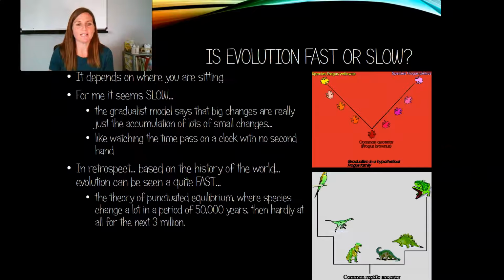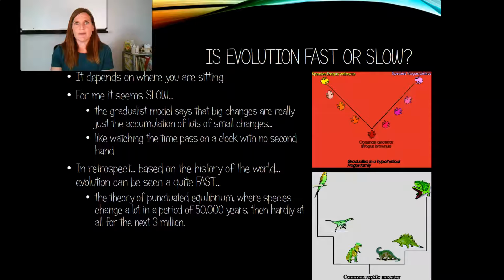The last question we can ask ourselves is whether evolution is fast or slow. For me, evolution seems really slow. I mean, we talk about all of these great changes in the evolution of the eye or the evolution of the foot or the leg bones. I don't see any of that happening. Most animals that are alive now look exactly the same as they did when I was 10. Well, yeah, because we're talking about 30 years. We're not talking about the amount of time that it takes for actual change to accumulate.